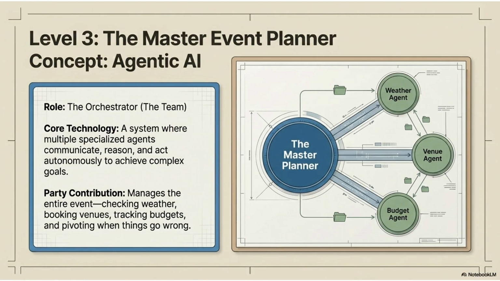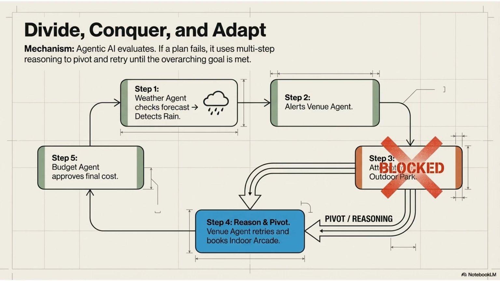So you give it a big complex goal, like plan a surprise party for 20 people under some budget. So it has different agents. It will have a weather agent, a venue agent, a budget agent. They'll all coordinate among themselves, and they will plan the entire event. This system uses multi-step reasoning and a divide, conquer, and adapt approach.